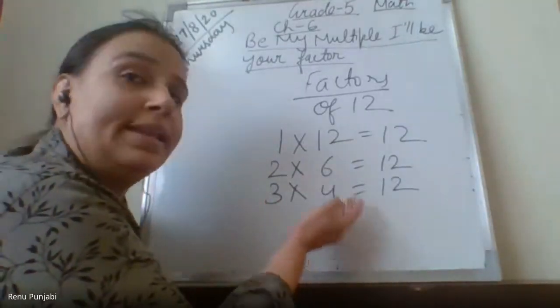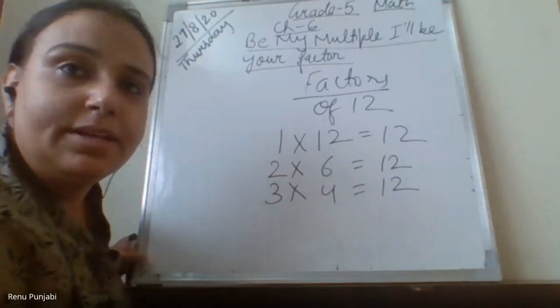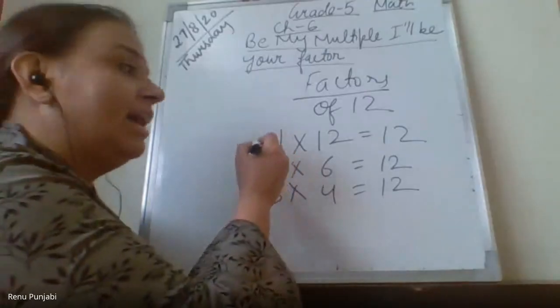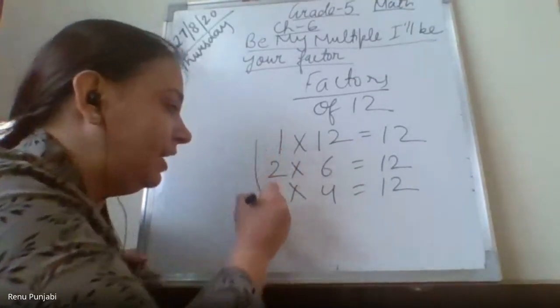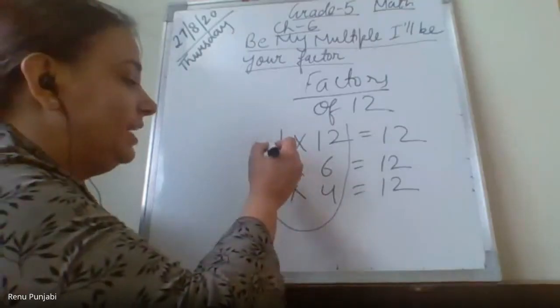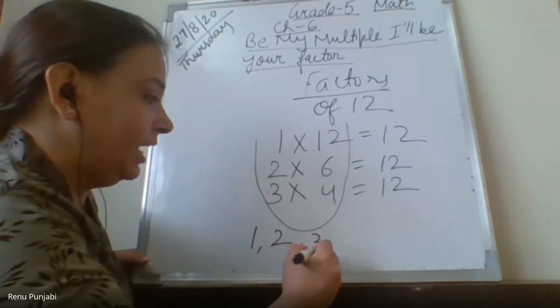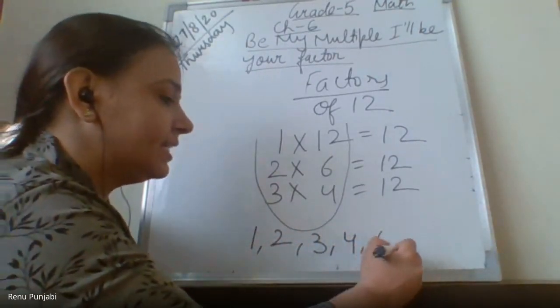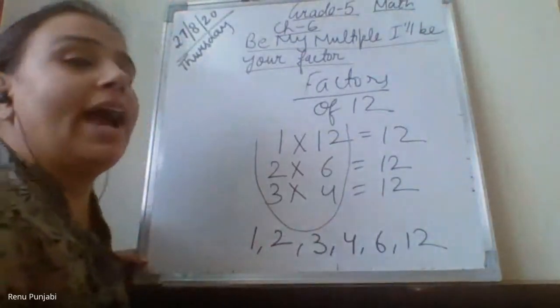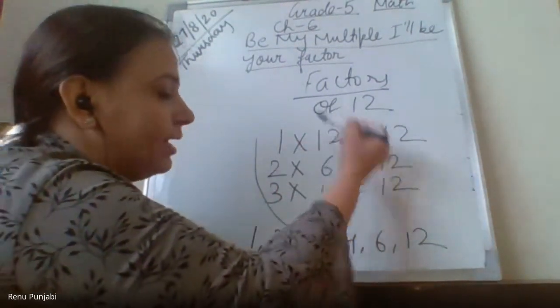4 3s are 12. Now the numbers have started repeating, so we will not write again. We start taking the factors from 1, then 2, 3, 4, 6 and 12 are the factors of 12. 1, 2, 3, 4, 6, 12 are the factors of 12.